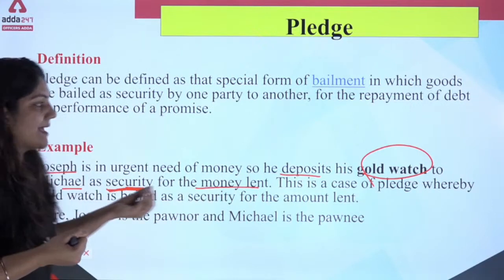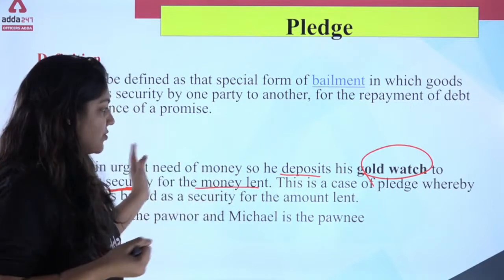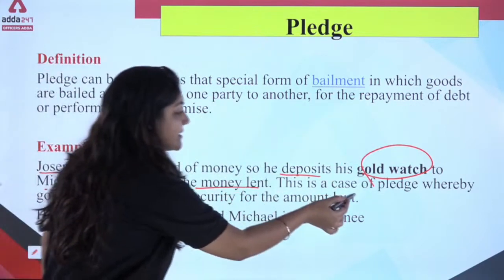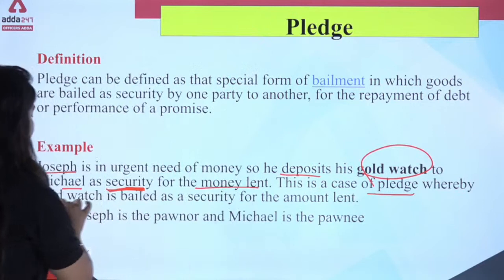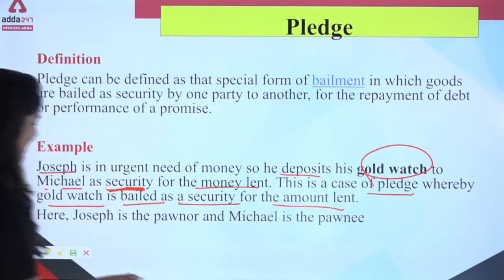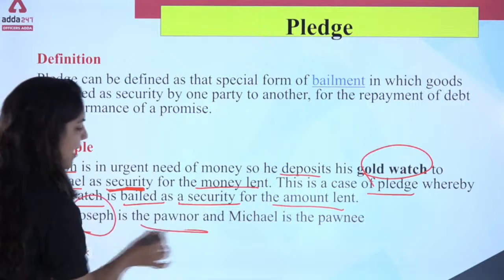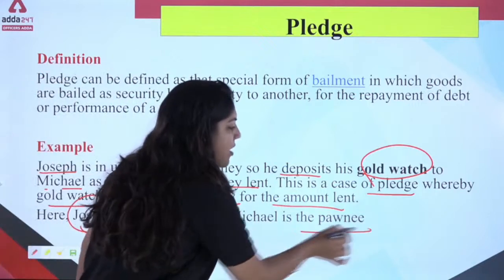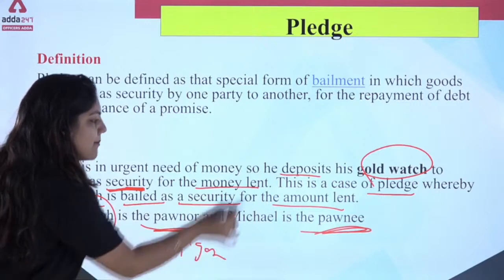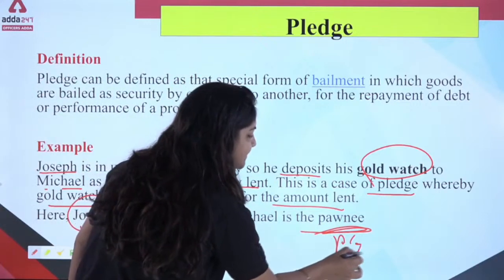Michael says, please give me some security, so Joseph gives the gold watch. Now this is a case of pledge, whereby the gold watch is bailed as security for the amount lent. Joseph is the pawner and Michael is the pawnee. You can also say the pawner is called the pledger and the pawnee is called the pledgee.